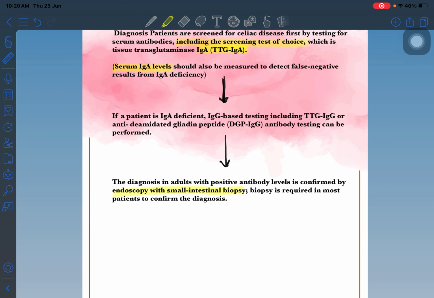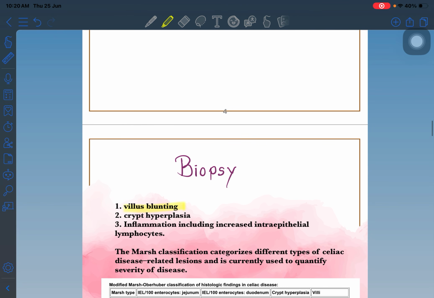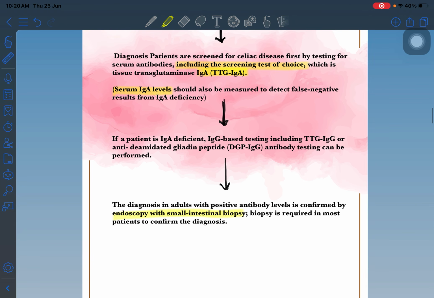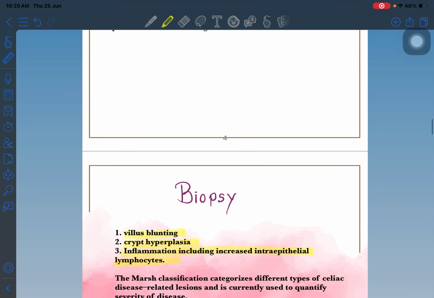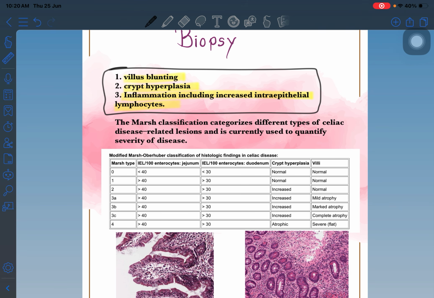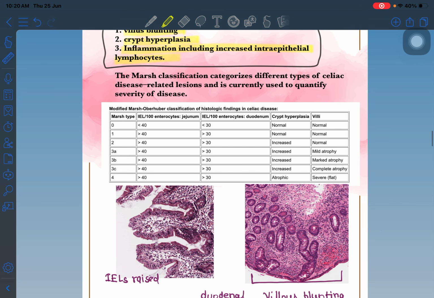In endoscopy, we can identify villus blunting, and on biopsy we have to find three important features: villus blunting, crypt hyperplasia, and increased IELs. If the serum IgA level is deficient, there is no benefit in doing the IgA-TTG level. We have to do the IgG-TTG level, or the DGP-IgG level, for screening. On biopsy, there are three important features we already discussed: villus blunting, crypt hyperplasia, and increased IELs. But we have to put on the grading.